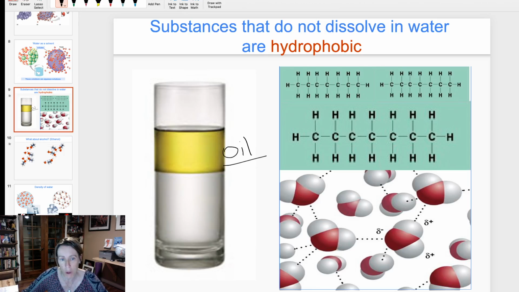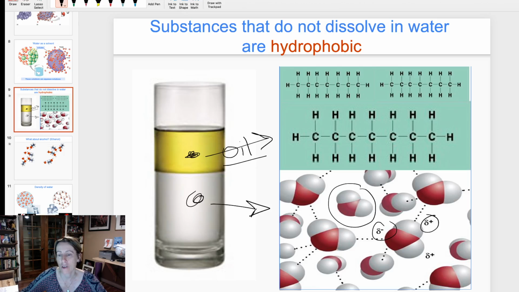What's happening in the molecules? If we could zoom in on these molecules, this is what we'd see. Here's the water and here's the oil. All right, so water molecules we are pretty familiar with. They look like this and they have partial charges and they attract each other, which is what all these dotted lines are showing, all the hydrogen bonds attracting these water molecules.